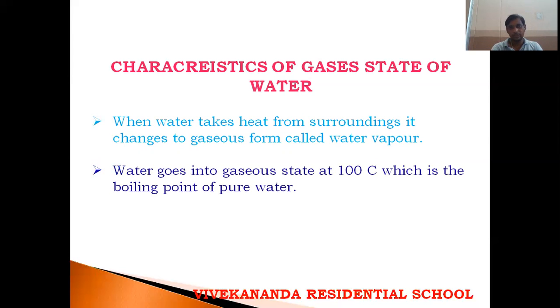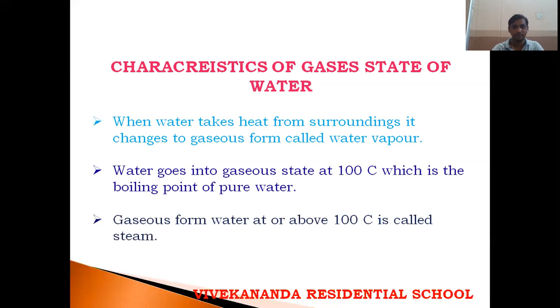Water goes into gaseous state at 100 degrees Celsius, which is the boiling point of pure water. So here I am taking pure water. Pure water means no impurities are present. That water is called pure water. If impurities are present, the boiling point may vary. Gaseous form of water at or above 100 degrees Celsius is called